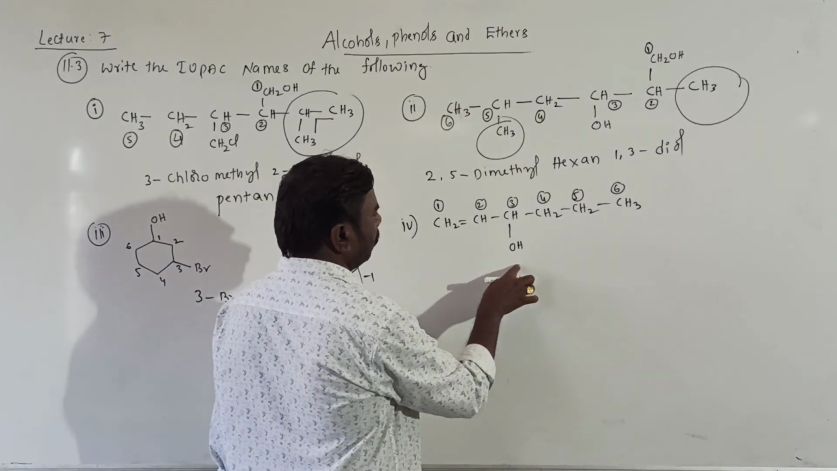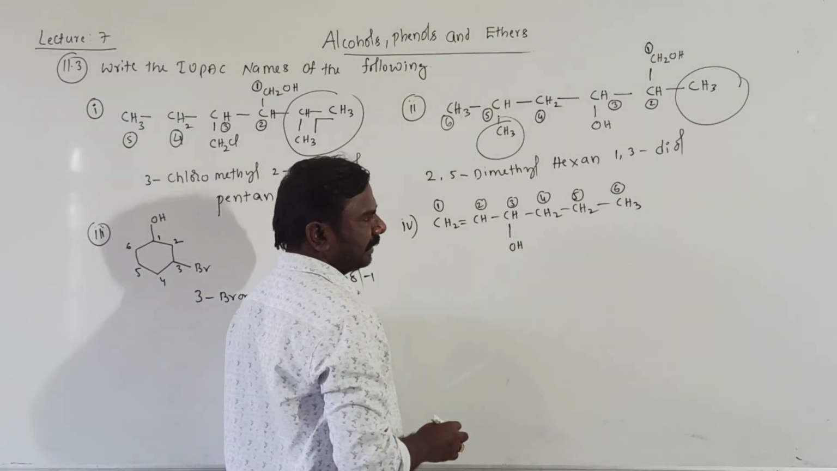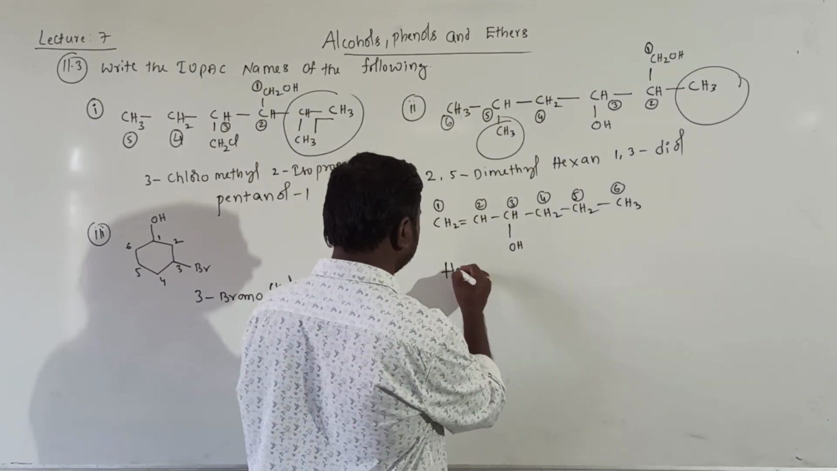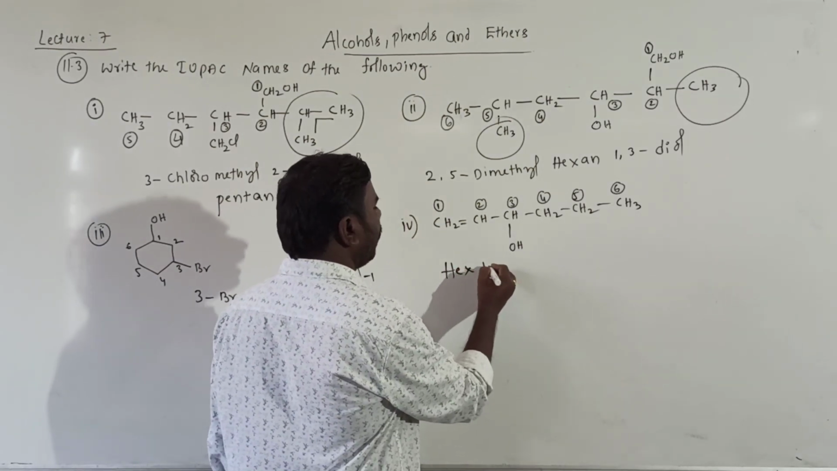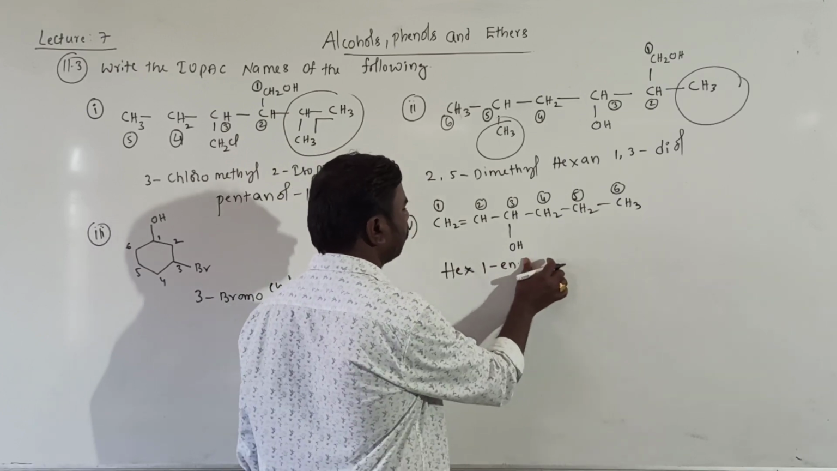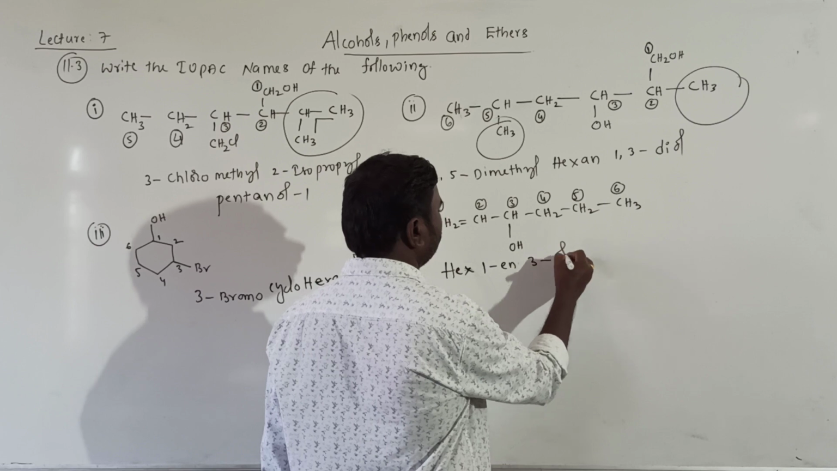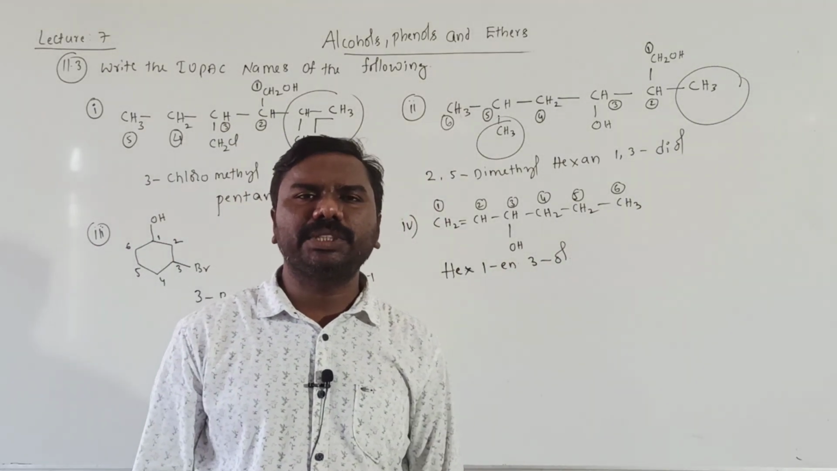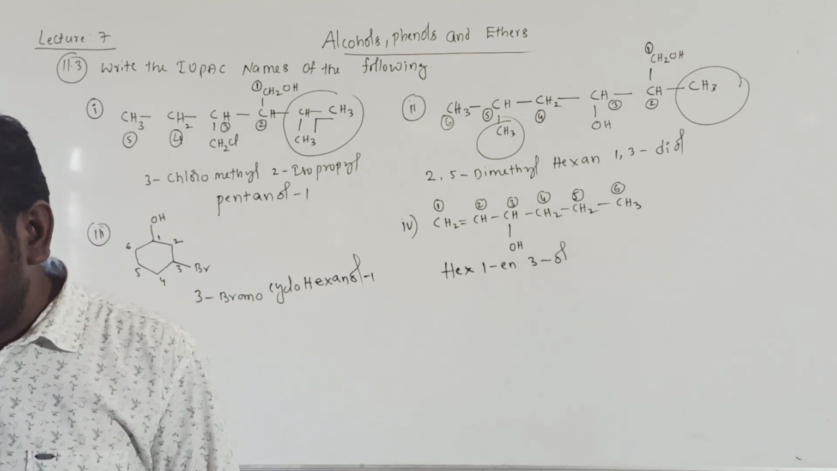Then totally hex, it is hex, 1 ene, and 3 ol. Hex, 1 ene and 3 ol. Third position alcohol. Last one.